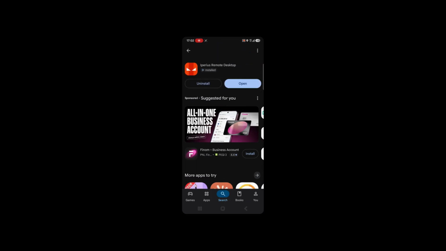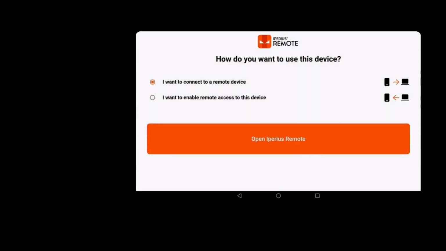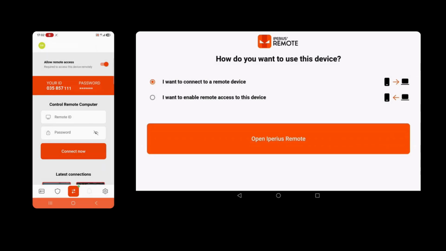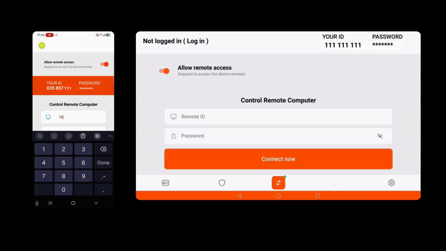Once the app is downloaded, open it on both devices. For this tutorial, we'll connect a smartphone to a tablet. On the mobile device you want to connect to, you will see an ID displayed in the app. This ID and password are needed to start the remote connection.